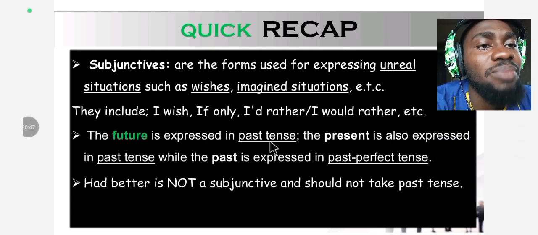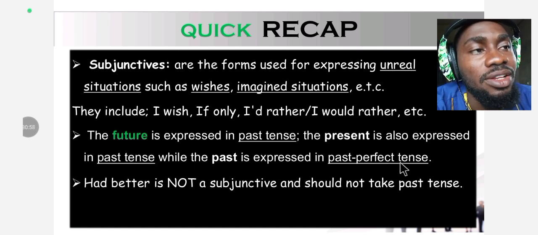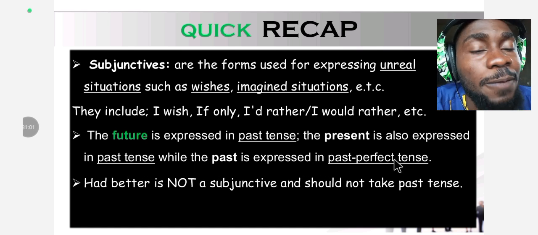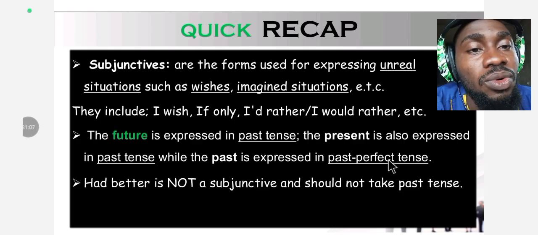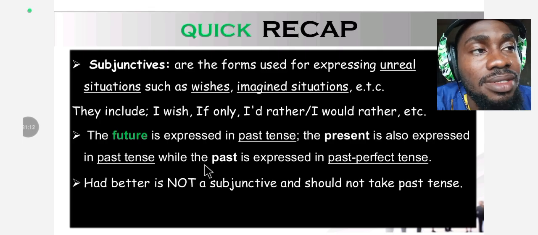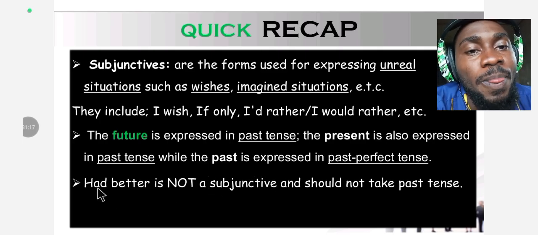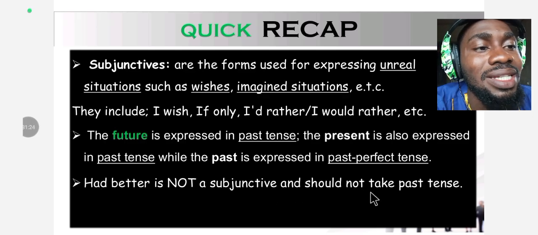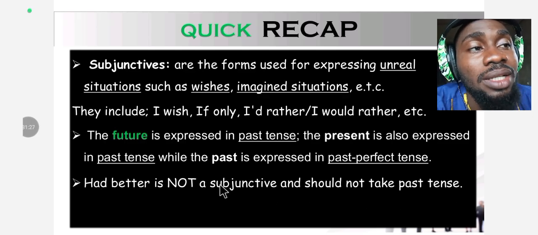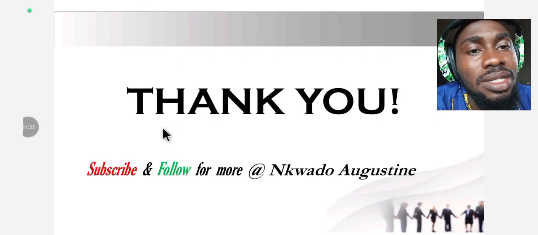The future is expressed in past tense. The present is also expressed in past tense, while the past is expressed in past perfect tense. Never you forget this about subjunctive: the tenses of the verbs change and not the subjunctive. Subjunctive remains the same. The present and future is expressed in past tense, while the past is expressed in past perfect tense. Note, had better is not a subjunctive and should not take past tense or obey the law of subjunctive.